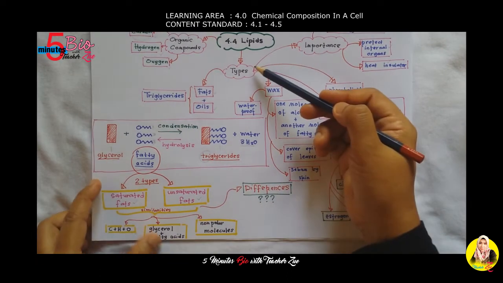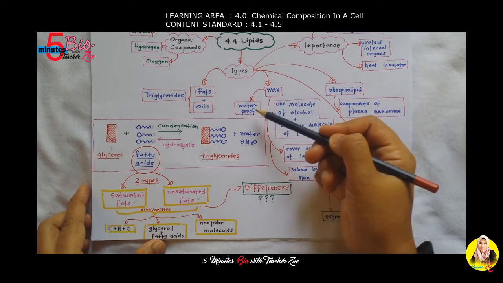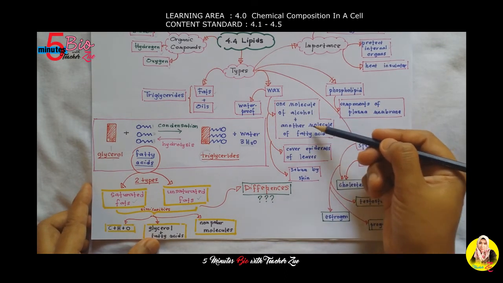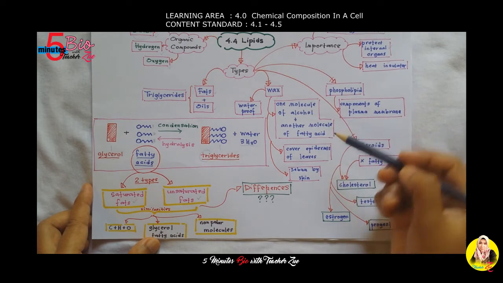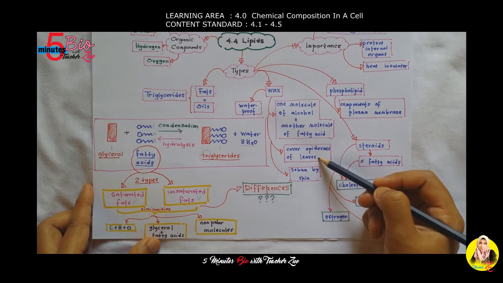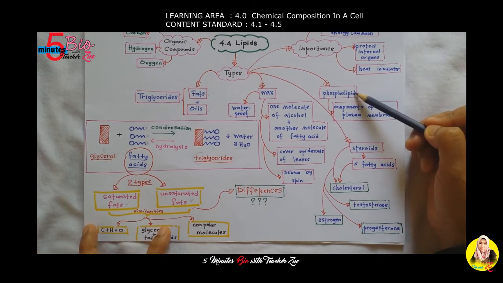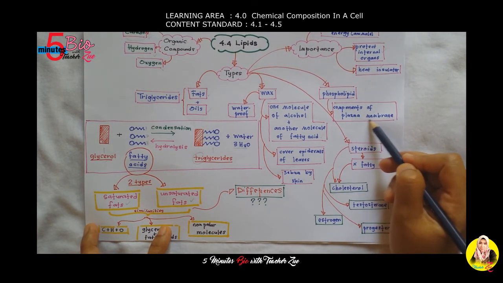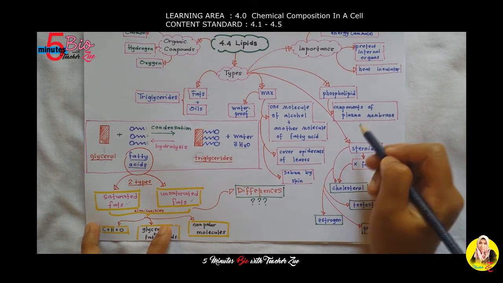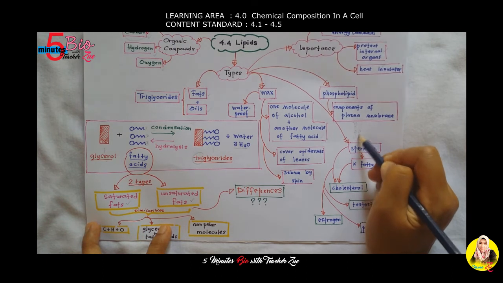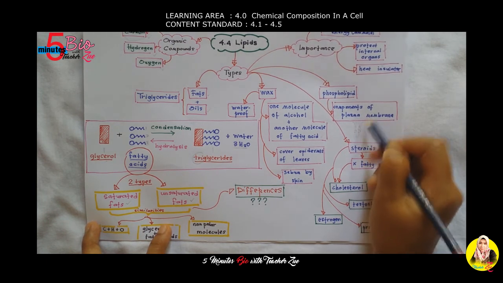Another type of lipid is wax. It is waterproof and formed from 1 molecule of alcohol and another molecule of fatty acid. It covers the epidermis of leaves and is produced as sebum by skin. Next, phospholipid. It is a component of the plasma membrane. We have learned this in chapter 3. Okay, this is the phospholipid bilayer.